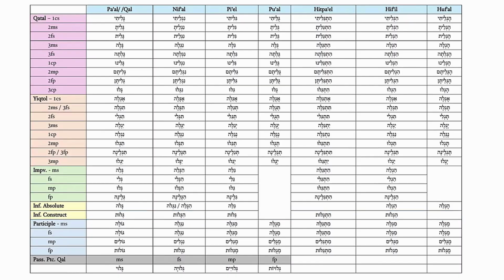In the passive participle of kal, as we know, the passive participle of kal occurs only here in kal. We have the regular forms, masculine singular, masculine plural, feminine plural.